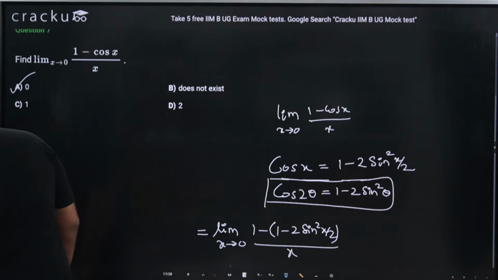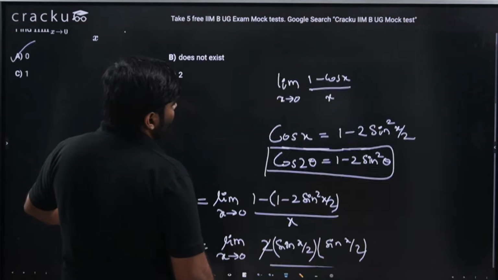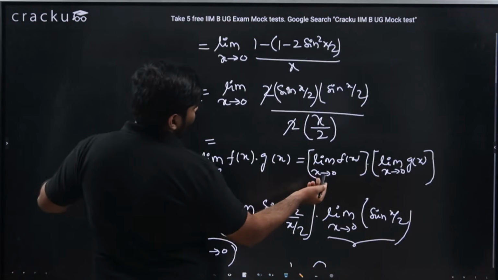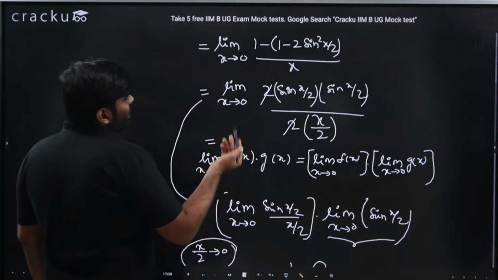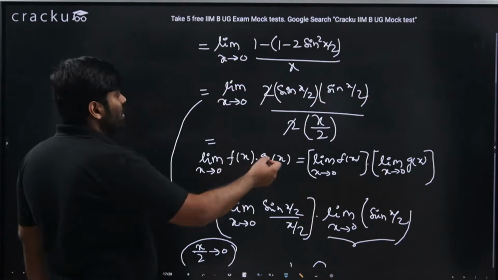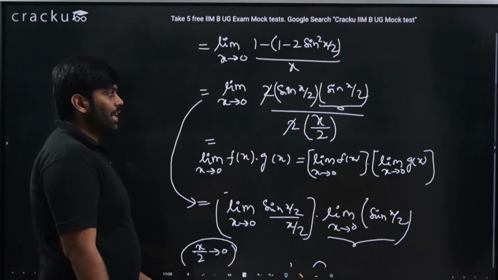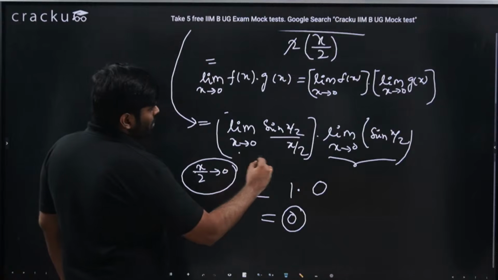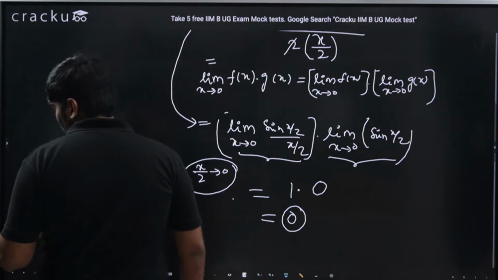Few people, 1 or 2 people have said answer to be 1. You might have made a mistake. Please check yourself, because you might have got it right till 2 sin square x by 2 by x by 2, and you were tempted to see sin x by 2 by x by 2, so answer is 1. But please do not forget there is an additional sin x by 2, that is sin square x by 2, not just sin x by 2. So I feel the people who got 1 approached till here thinking it to be 1, into 0 is what they might have overlooked.